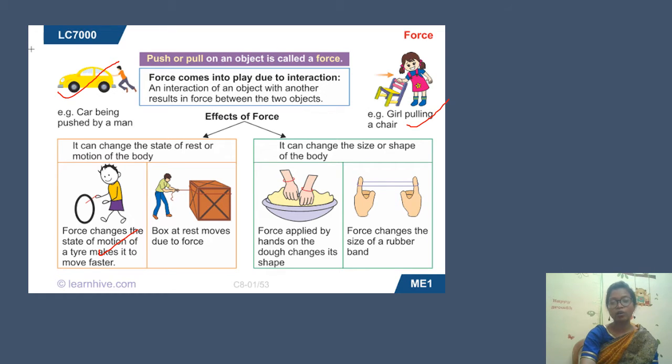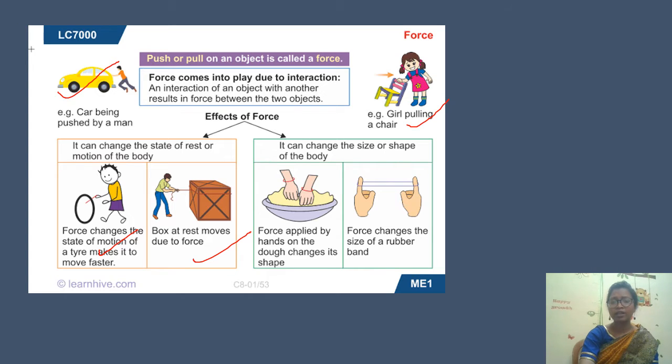So you can see a tire when it was at rest, when the person applies force, it will start moving. So if it is stationary, it will be in motion after applying force. In this case, you can see that the box at rest moves due to force. The box looks very heavy, isn't it? So by applying the force, the box starts moving.